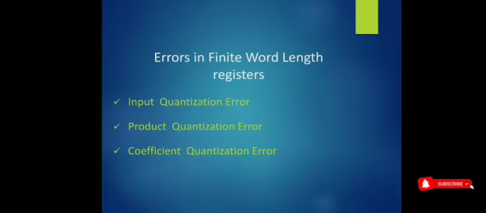Another is the coefficient quantization error. The filter coefficients are computed to infinite precision in theory. If they are quantized, the frequency response of the resulting filter may differ from the desired response. Sometimes the filter response may fail to meet the desired specification.